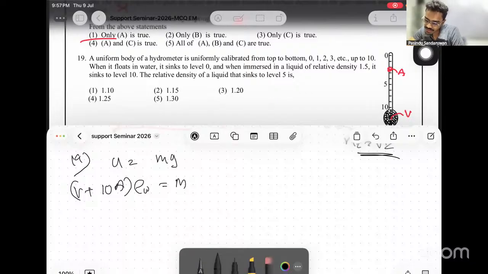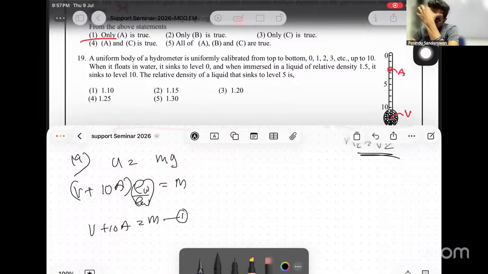Then, to get a second equation, it says, when immersed in a liquid of relative densities are given. Let's go with relative densities. We can do the entire question with relative densities instead of densities. If relative density is given, then the relative density of water is 1, no? Which means V plus 10A equals M. This is my equation 1.